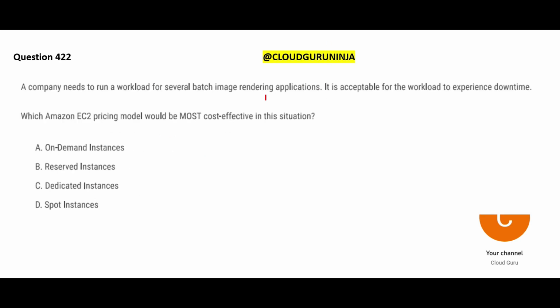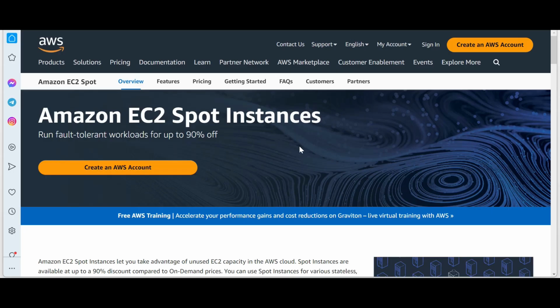Now let us look at this next question here. See, this question is simple. You want to choose an EC2 model, the most cost effective model, and you are okay to experience downtime. Boss, if you're okay to experience downtime, go for spot instances. With spot instances, you bid the cheapest. If you get it, you keep it. The moment somebody else bids higher, they will take back your EC2 instances. So that means for that duration of time, you will lose your application. You will again get the EC2 instance, and you will again have to build your applications.